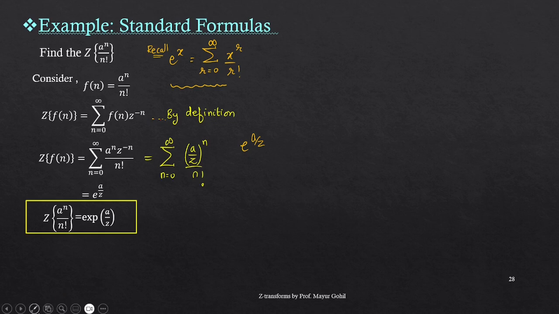Now in this formula, if we substitute a equals 1, we get a special answer here. If we write a equals 1, we get the Z transform of 1 upon n factorial, which is exponential of 1 by z, which can be written like this: e to the power 1 by z.